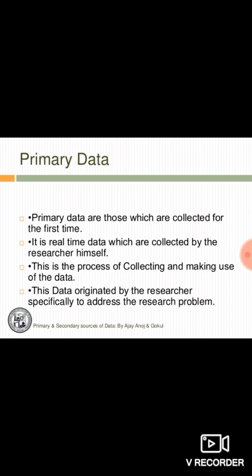How? I will talk to each employee of the company, what is your salary? Okay, so this way I am taking the first hand information. I am talking to the individuals and I am collecting the information myself. So this will be called the primary data, or the information which is collected by the investigator himself.